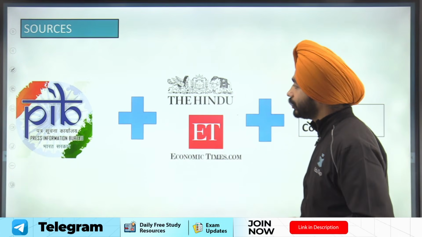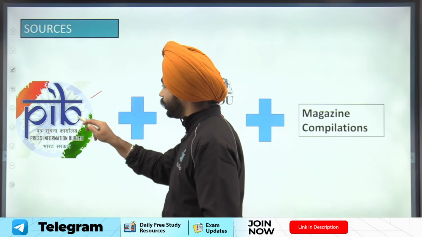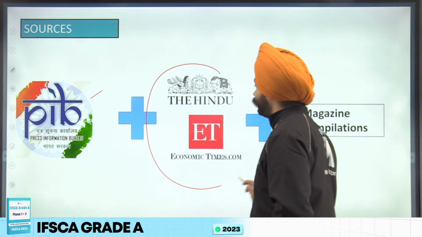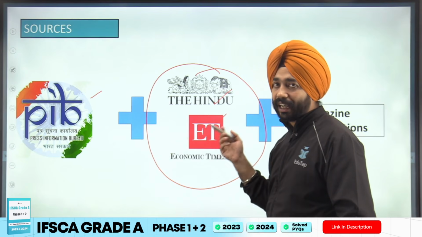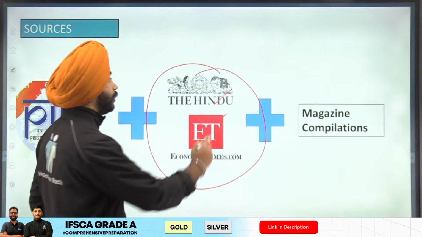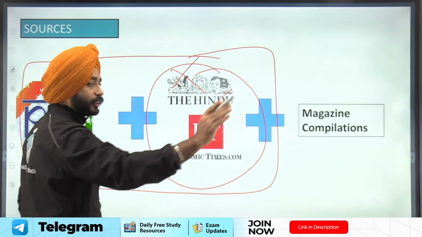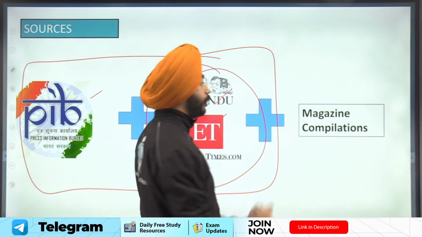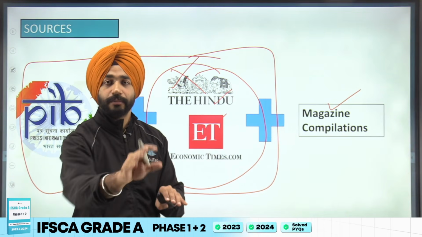Which sources can you follow? For government schemes, I would say Press Information Bureau can be an important source. For general affairs and finance current affairs, I would say Economic Times and Business Standard can be important sources here. But guys, at this point of time, the only thing I would advise you is that you should not read any of these. You do not have that much time also, and you should not read this. You should focus on the compilation. That is the only thing that you have to do in the last month.